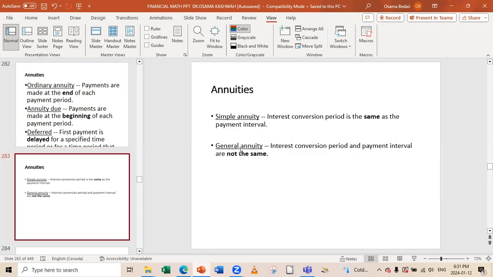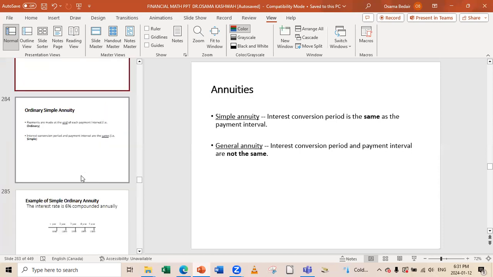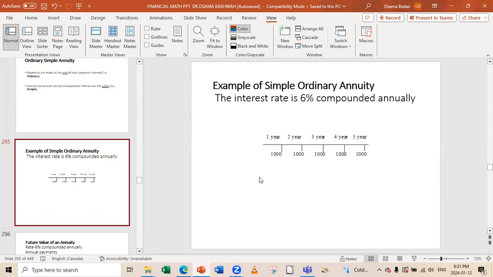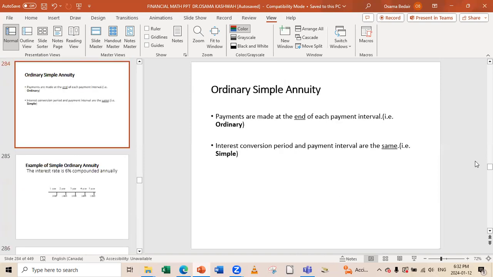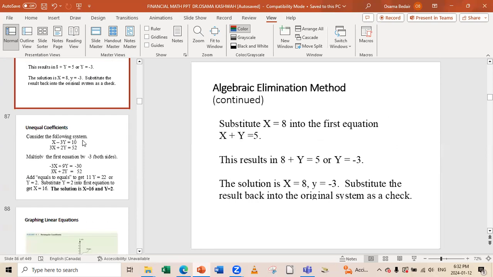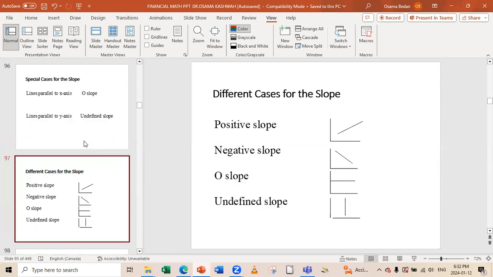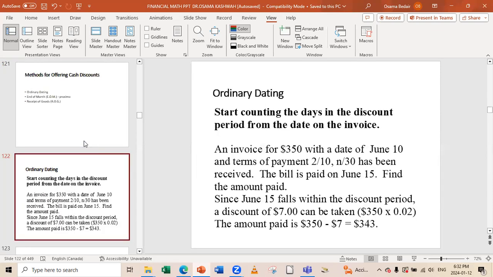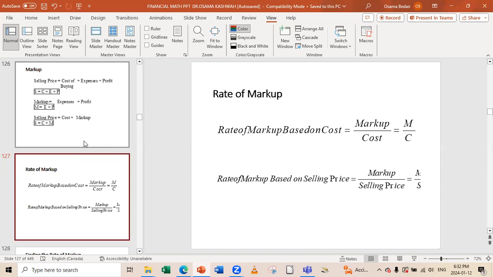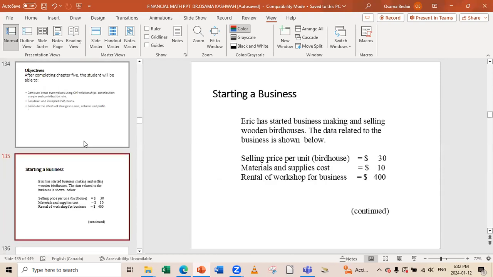We have simple annuity and we have general annuity as well. Here, for a simple ordinary annuity, the interest rate is 6%, but we will work first with simple interest because we're still in simple interest.